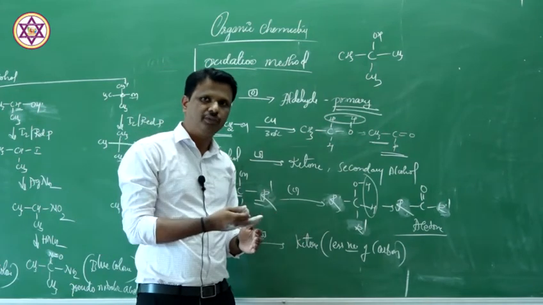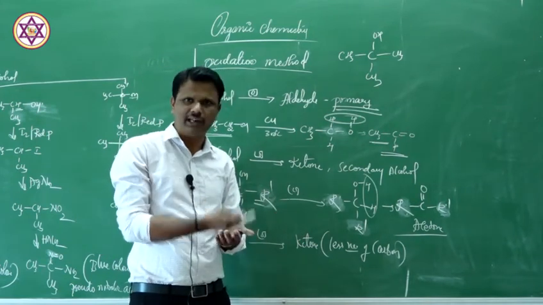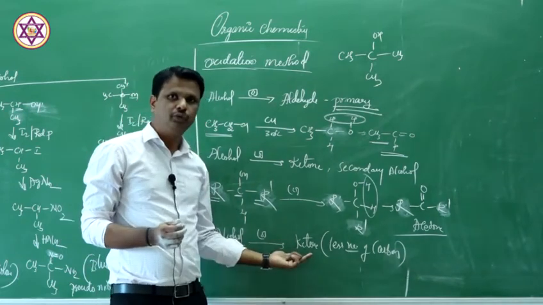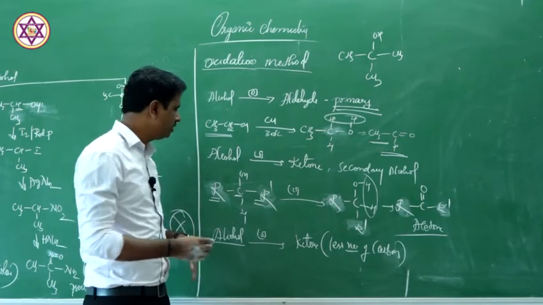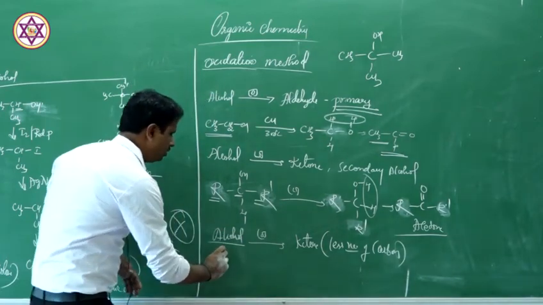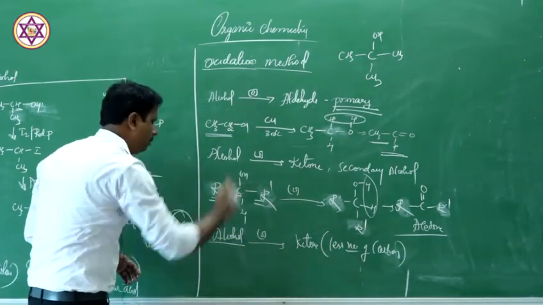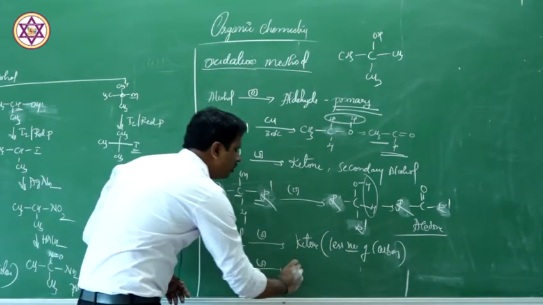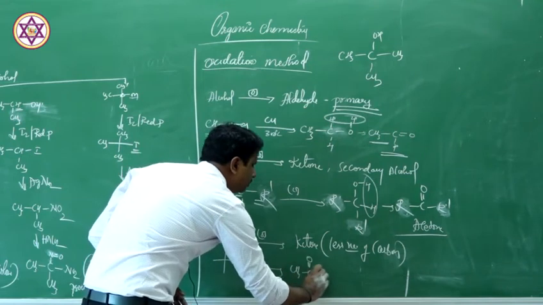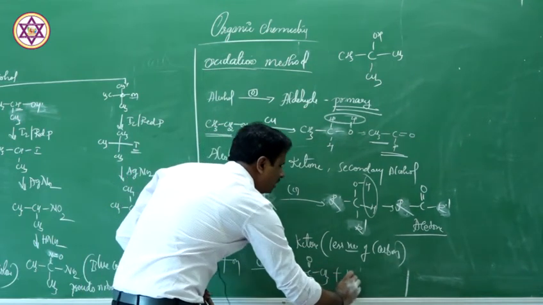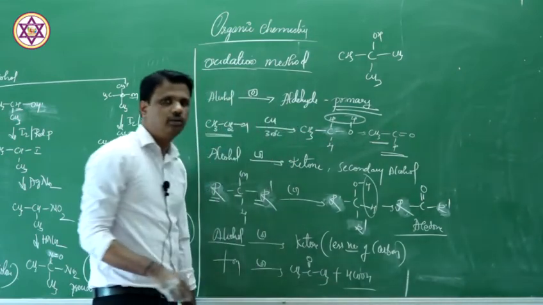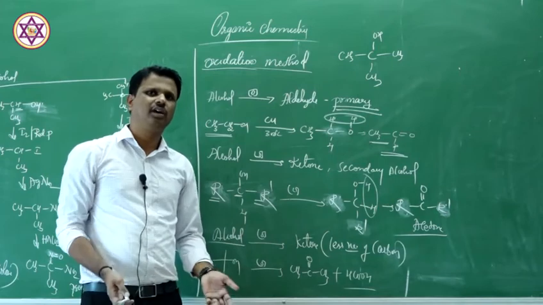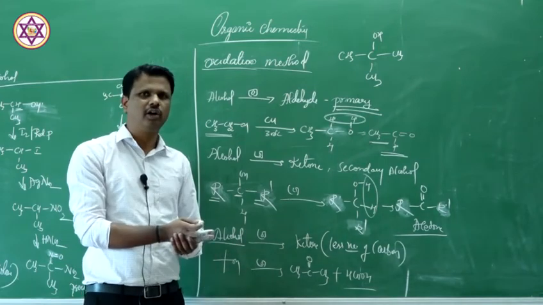But if you force them, if you increase the temperature or if you add any catalyst, on vigorous oxidation it gives ketone with less number of carbon atoms. Let us imagine that you have a tertiary butyl alcohol here, the same compound, and if you oxidize this compound, you are going to get acetone plus formic acid. You are going to get ketone and a formic acid. That formic acid once again gets oxidized and is converted into carbon dioxide.